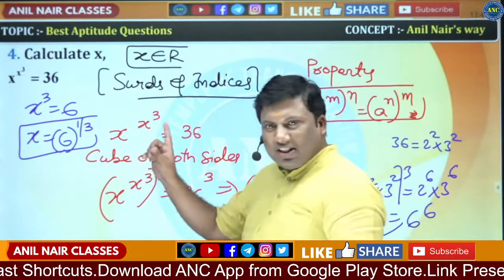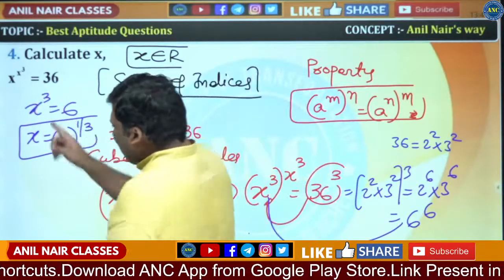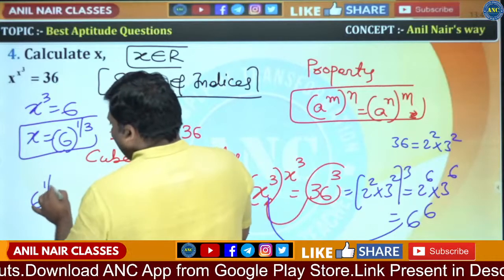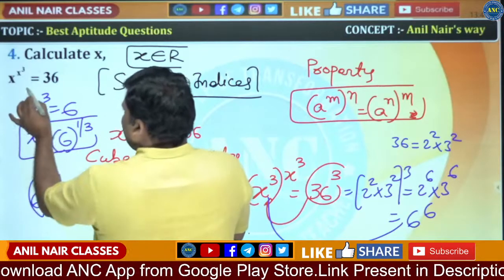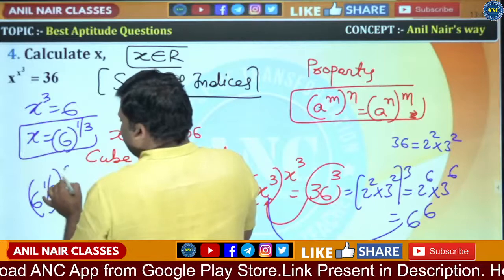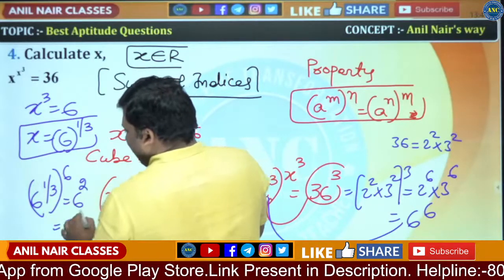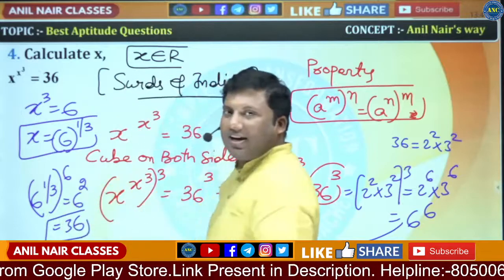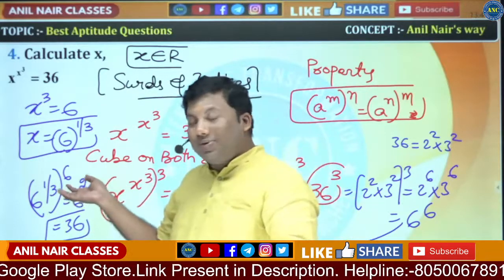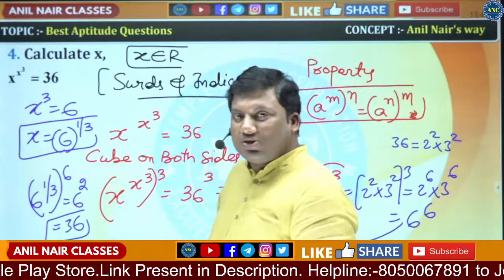If you think logically, 6 power 1 by 3, power x cube, that is 6 power 1 by 3 power 6, it is 6 square, which is 36. I hope the idea is clear. If answer options are there, you could easily pick out and substitute.